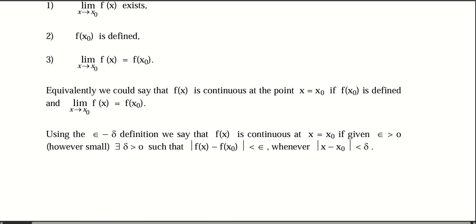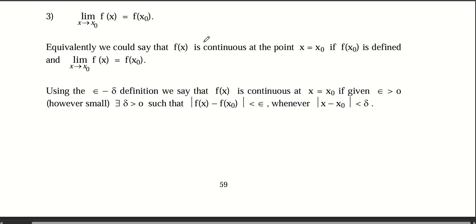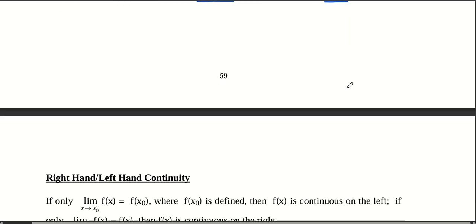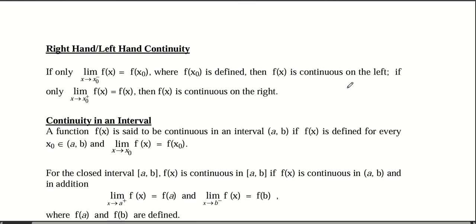Sometimes we use the delta definition, right? That is, for every positive delta, when you take the function f of x minus f of x0, that is, you try to find the distance near the function, well, it will always be in a delta neighborhood of the x's, right? And we'll see an example of that. So if only the left-handed limit of the function is defined, then the function is continuous on the left. Or if only the right-handed limit of the function is defined, then it is continuous on the right.